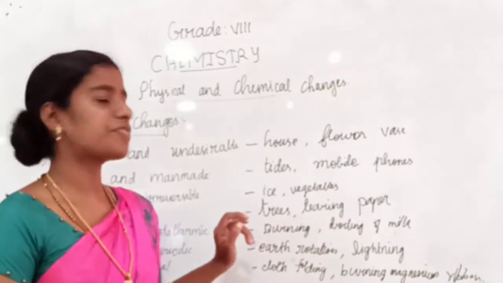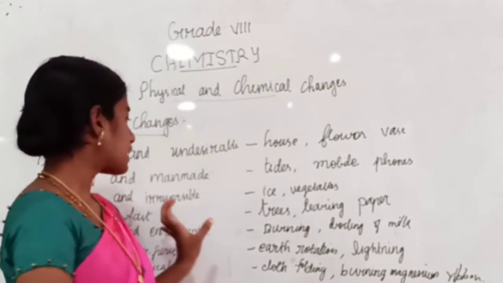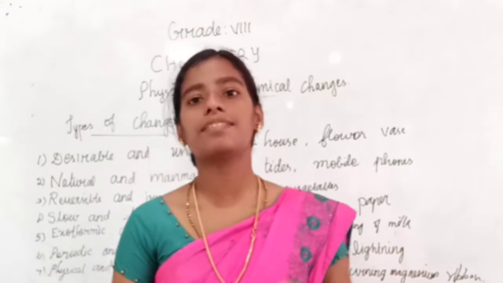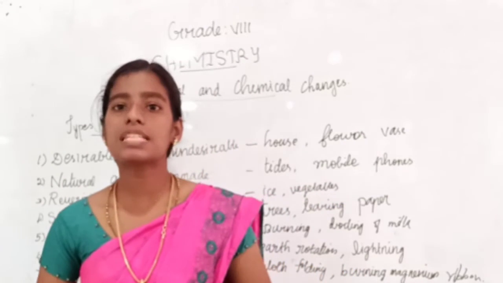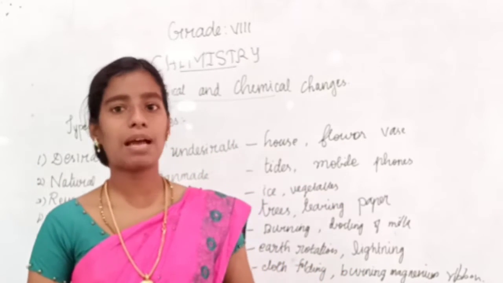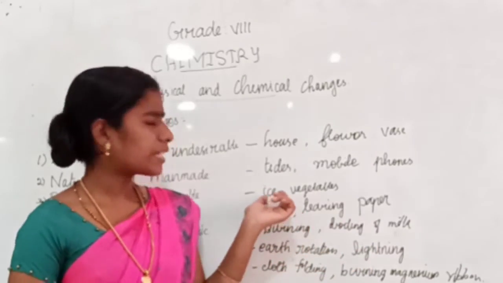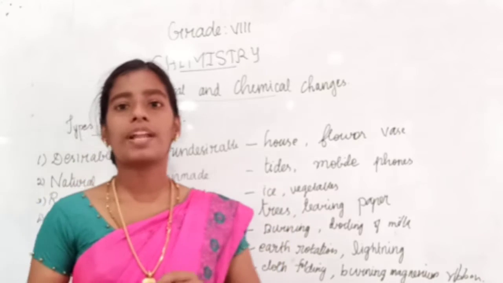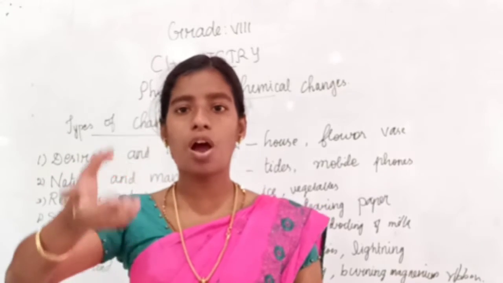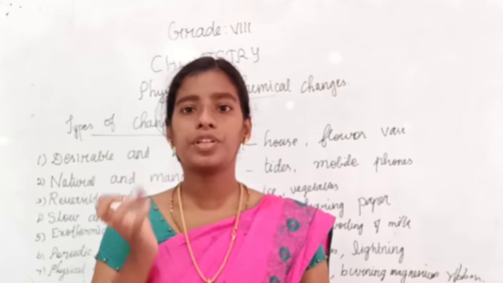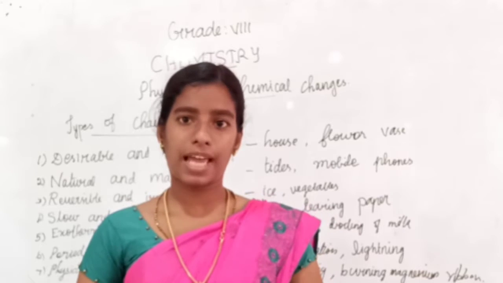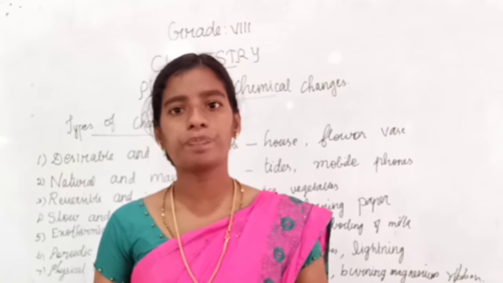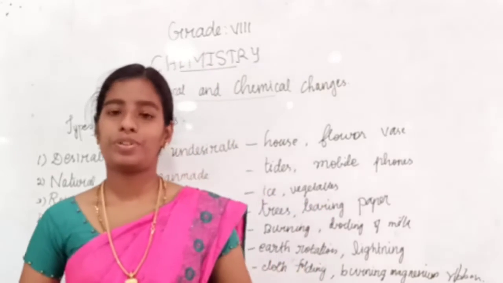Then the next type of change is reversible and irreversible change. Examples you can see. For reversible change, it is ice. You have an ice piece. When you take it out of the freezer and keep it at room temperature for some time, it will change into liquid.